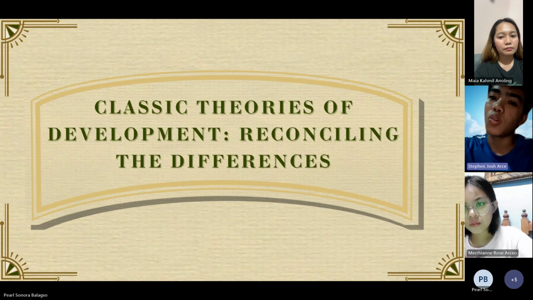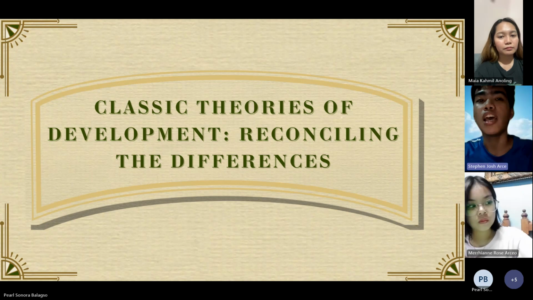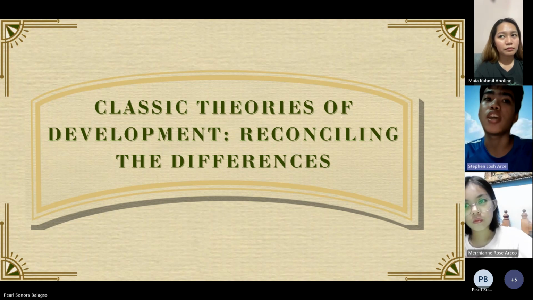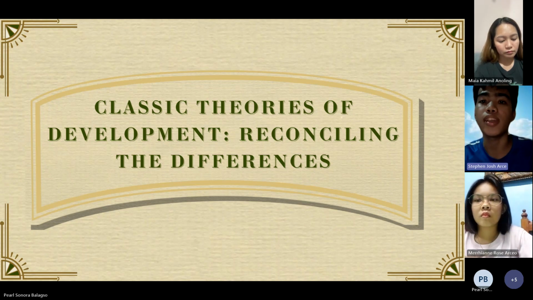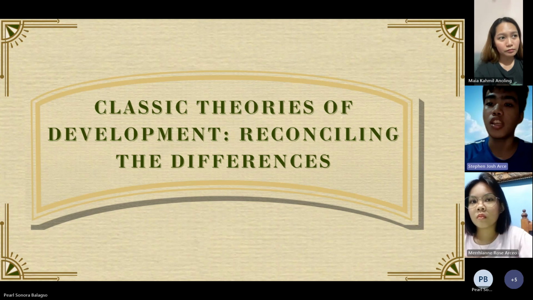So, to conclude lang, no, yung discussions natin, pinapakita niya sa atin talaga na history does matter and napakaraming approaches na pwedeng gamitin sa economic development, each offering different kinds of strengths and weaknesses, and napakarami ding conditions and criteria for a country to prevail as a developed and developing country. So, importante rin na alam natin yung kaibahan ng dalawa, and even though na napakaraming pagkakaiba-iba ng mga theories and ideologies, it provides insights to us about the economic development.